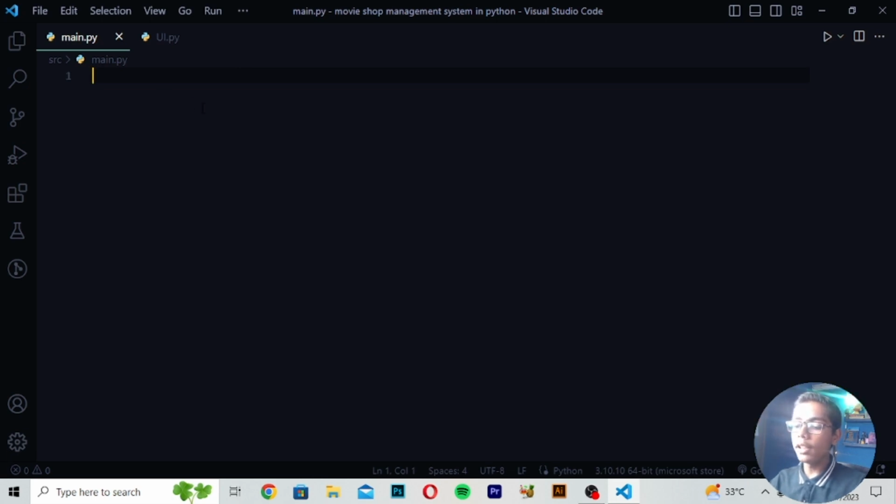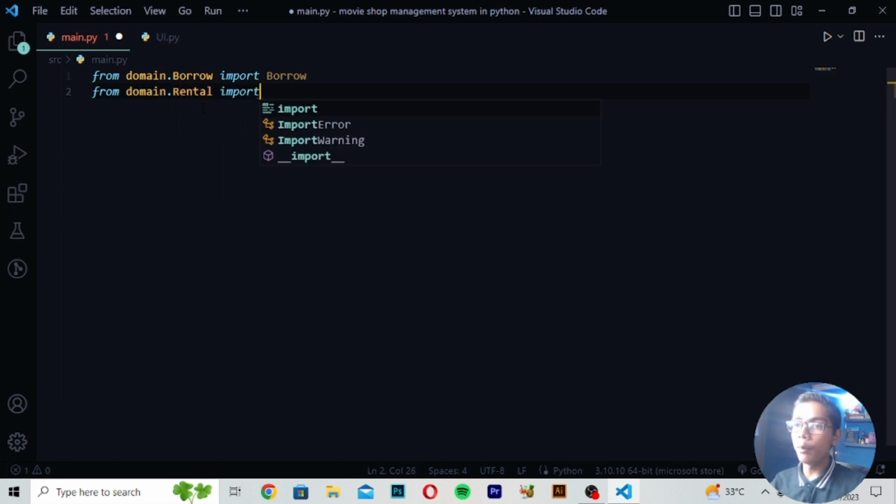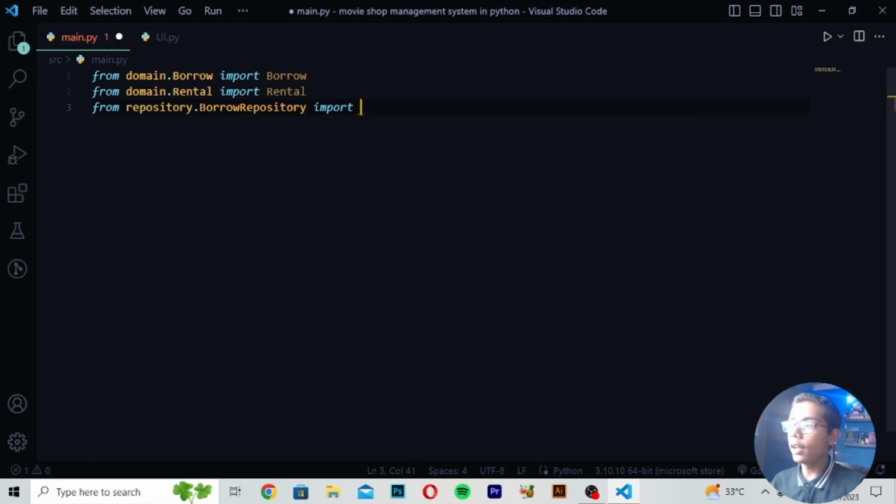So I will now write: from domain dot borrow, like this. And then I will write import borrow. Then you have to write from domain dot rental, like this, and then import rental. Then move down and write import repository. Then write dot borrow repository. Then write import, and after that, write borrow repository. Then again I will write repository here.